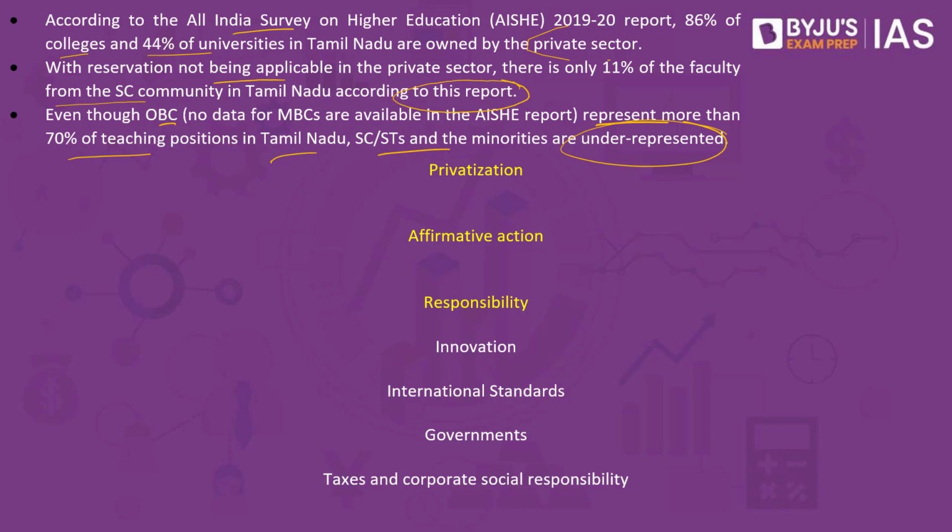After the 1990s, when it comes to Tamil Nadu and also India as well, what has happened? We have the private sector which has become involved. The government until 1990 was the major stakeholder. We had what is called a closed economy, but after 1990, we opened up most of the sectors where the private sector also started participating. And once we have the private sector participating, remember that public employment is where the reservation is present, but this is not the same when it comes to the private sector. So this article goes on to say that if you look into the statistics, when you look into the employment opportunities, it is comparatively less for the SC/STs in the private sector.